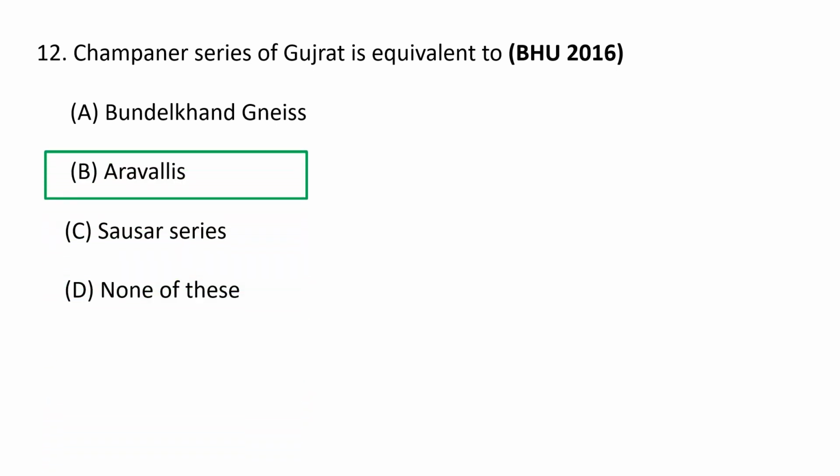The correct answer is Aravallis. The Proterozoic Champaner basin of eastern Gujarat is considered equivalent to the upper part of the Aravalli supergroup. B is the correct option.